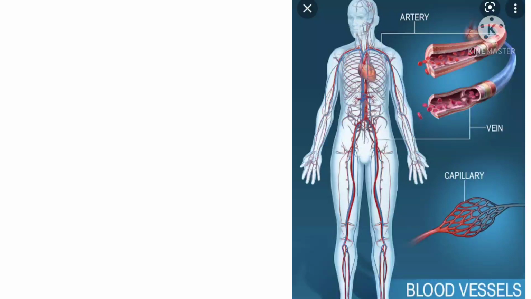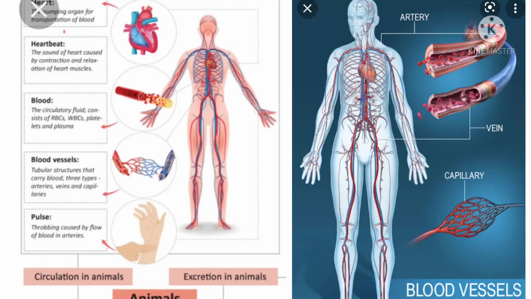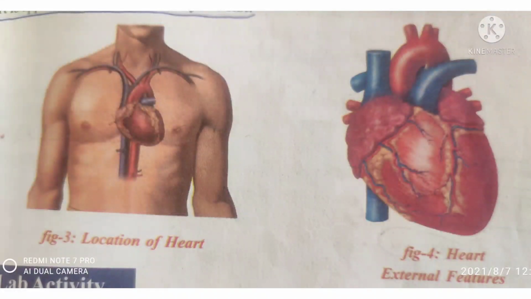Now, circulatory system. Already we know that, children. What is the circulatory system? The circulatory system consists of the heart, blood vessels and blood. Okay, children, now we are going to a part of the circulatory system, that is the heart. The heart is a pumping organ in the blood circulatory system.